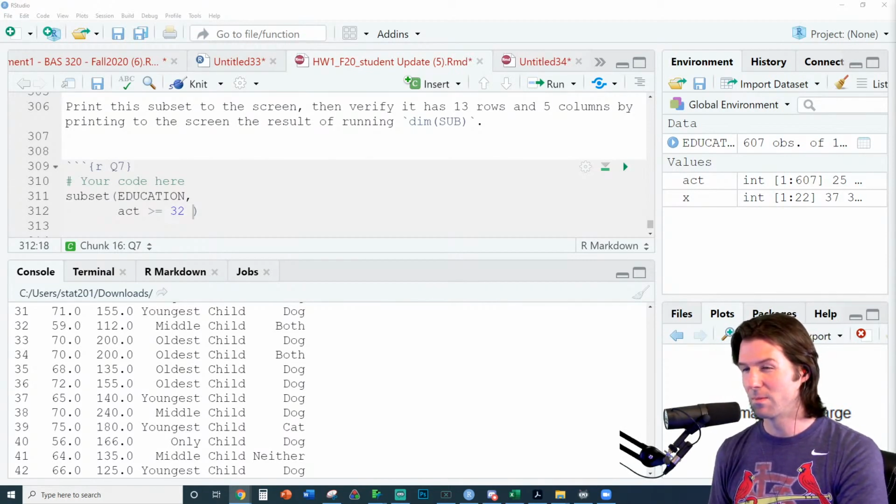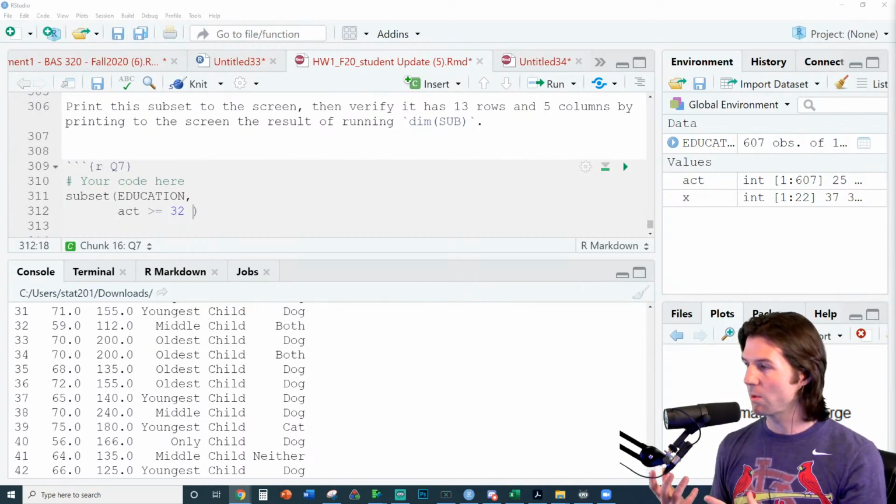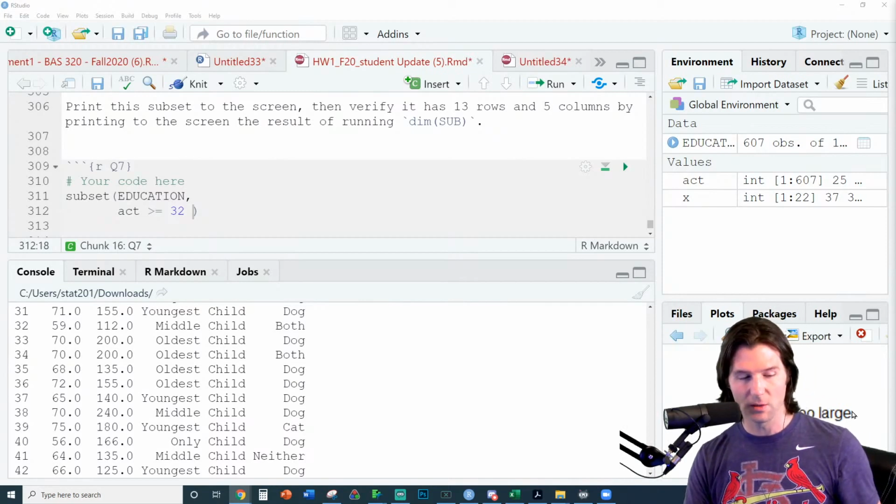Any ideas? We need to put in some sort of logical operator to add another condition. You're right, an and right there.